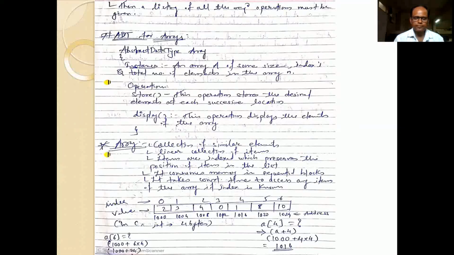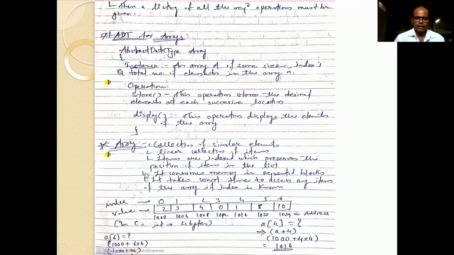Okay, so if you see this example, how we are going to write the array: 2, 3, 4, 0, 1, 8, 10. So these are the elements of an array, or simply we can say the values or the data we have stored in the array.